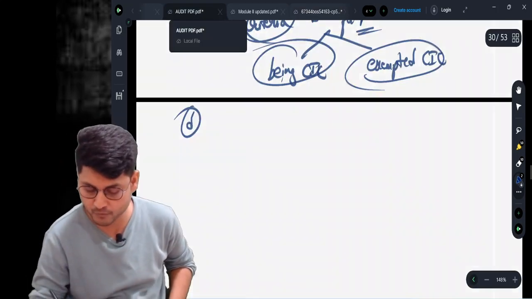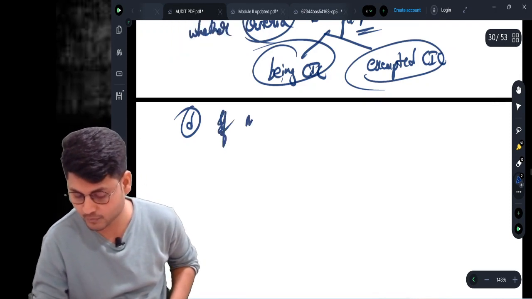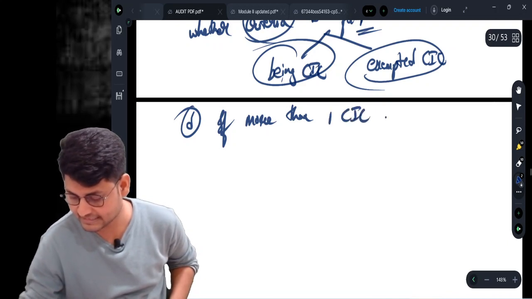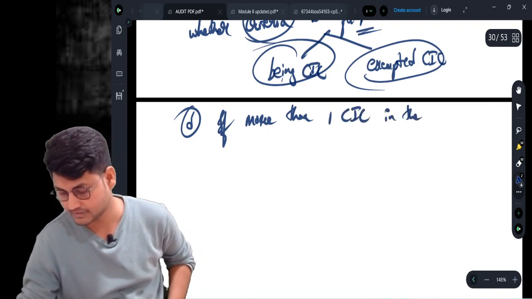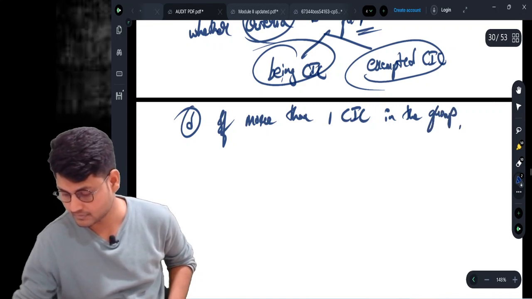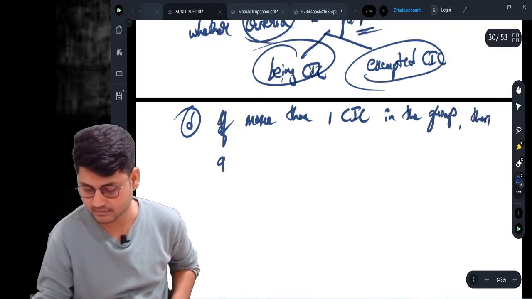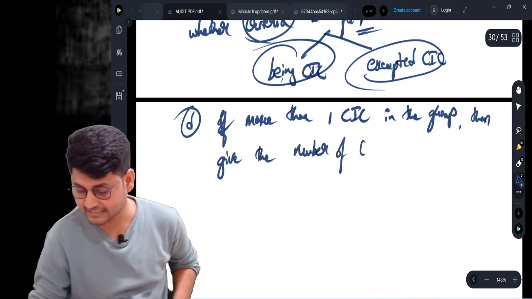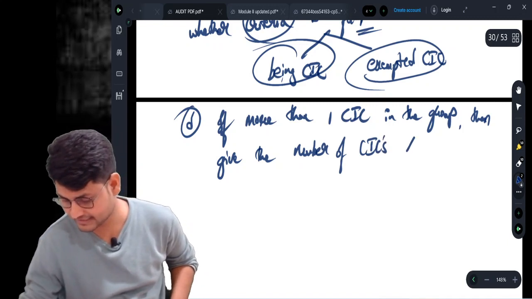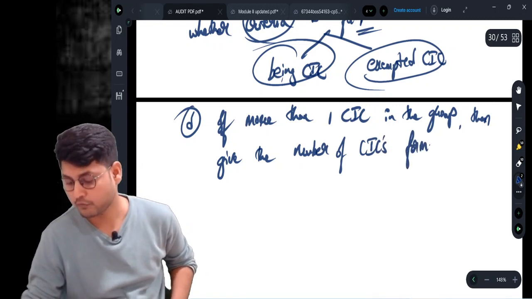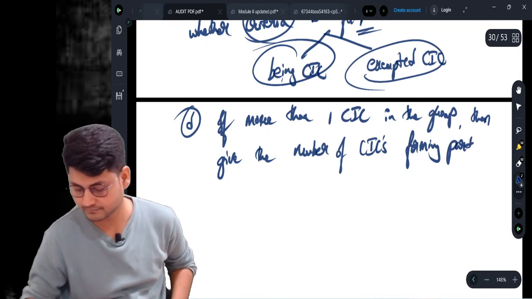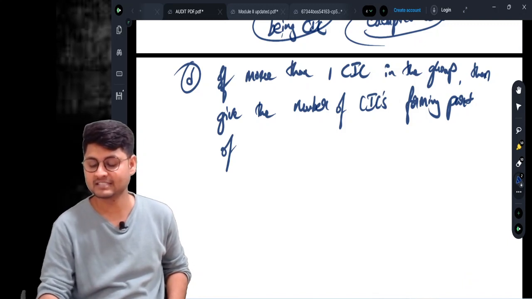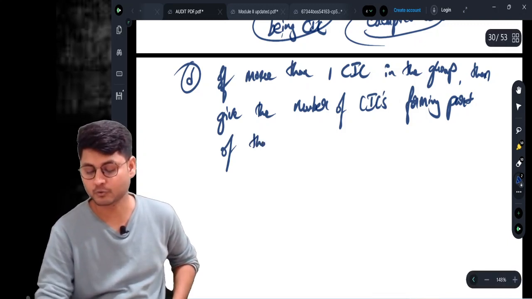If more than one CAC in the group, then give the number of CACs forming part of that group.